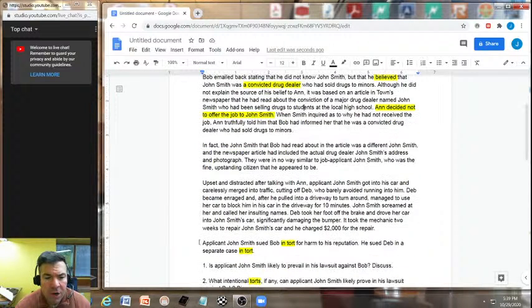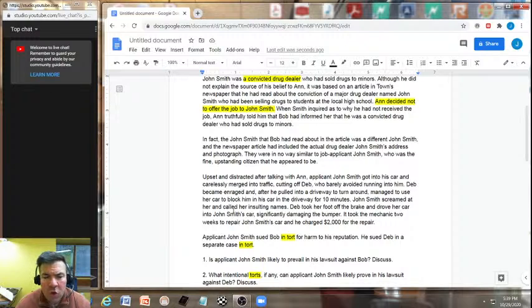Right here, this could very well be what? Possibly assault and battery. But we need to read more to fully understand this. Deb became enraged. Okay. And after he pulled into a driveway to turn around, managed to use her car to block him in his car in the driveway for 10 minutes.